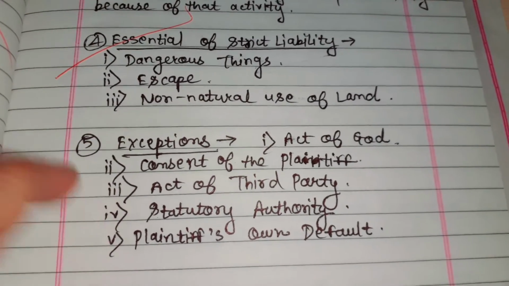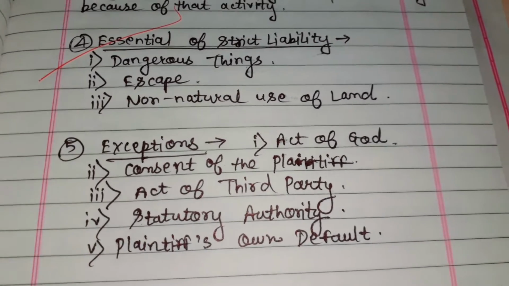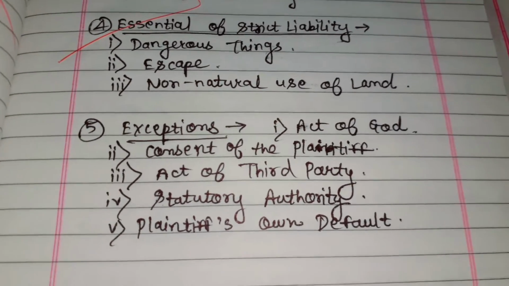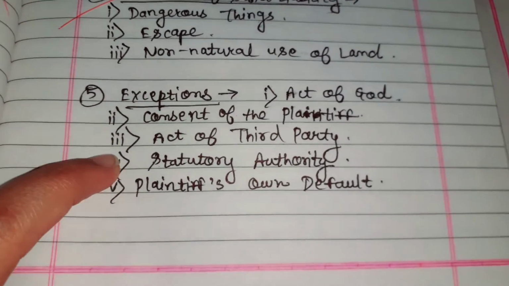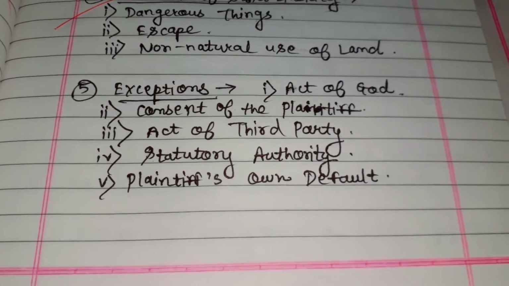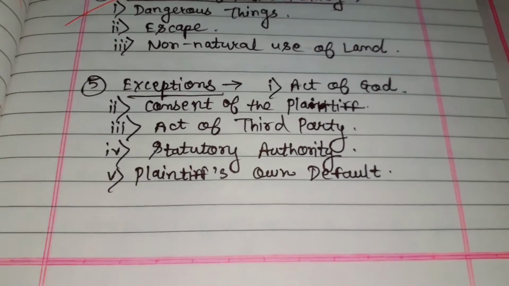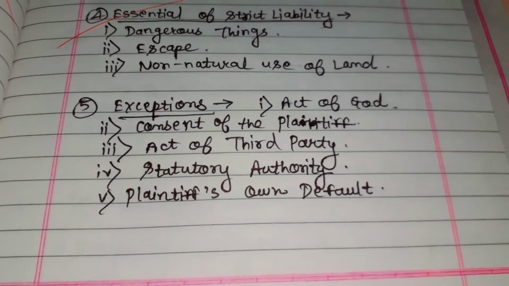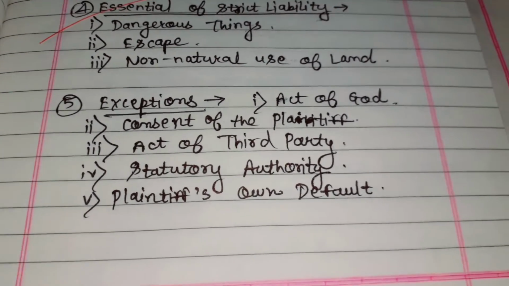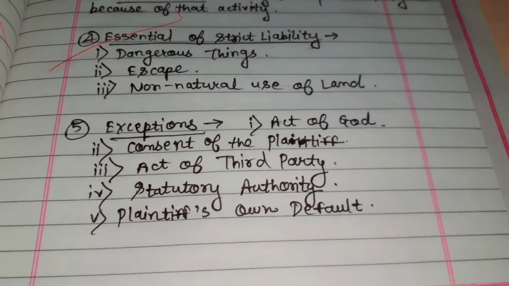When the act happened because of a third party, the defendant cannot be held liable because the act was caused by the third party. Under statutory authority, if the act has been done under such authority and any loss has happened to the plaintiff, the defendant cannot be held liable. And fourth is the plaintiff's own default, which means that if the loss has happened because of the plaintiff's own default, the plaintiff cannot blame the defendant. These are the exceptions to strict liability.